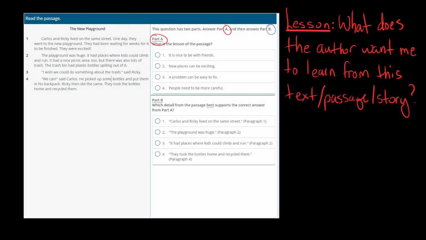I wish we could do something about the trash, said Ricky. We can, said Carlos. He picked up some bottles and put them in his backpack. Ricky then did the same. They took the bottles home and Ricky recycled them.